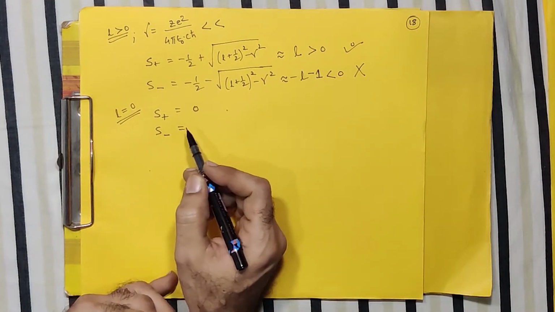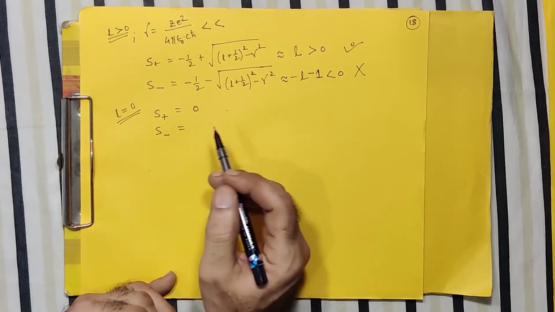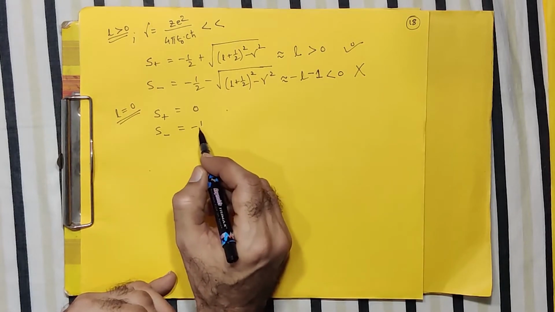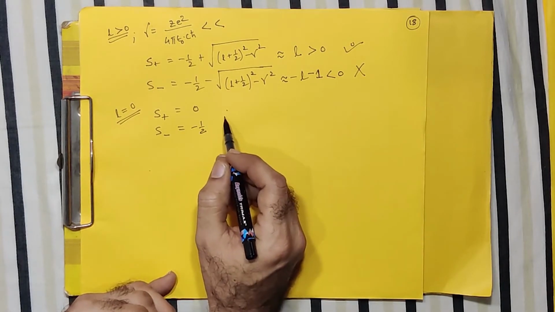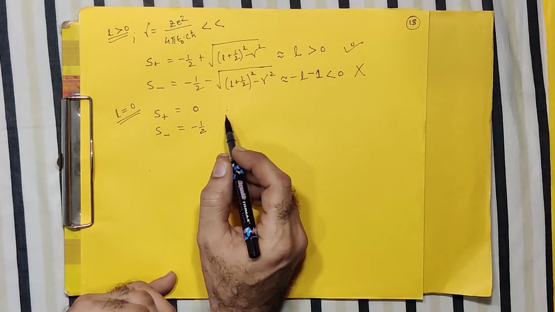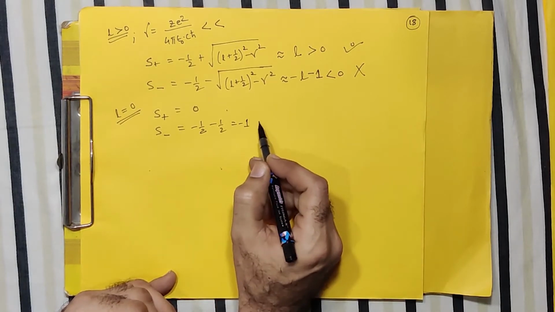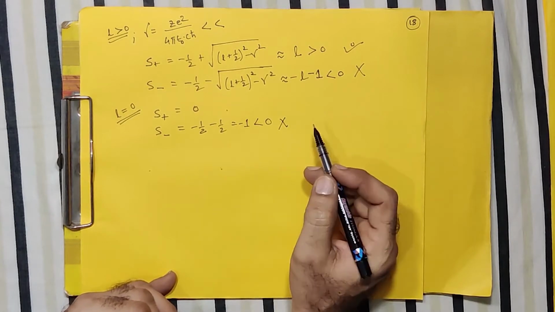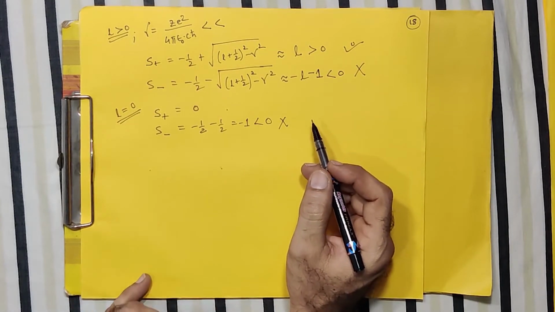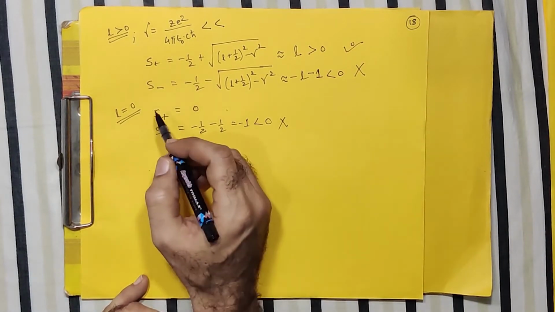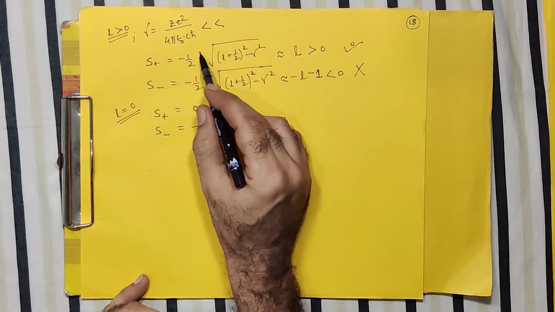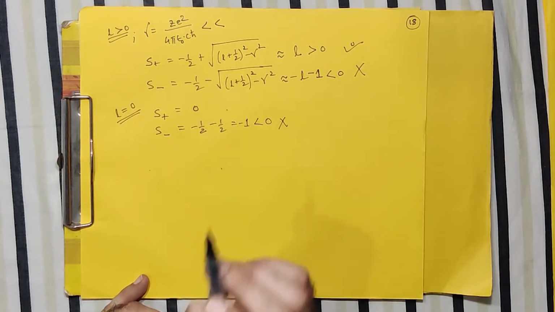Whereas S minus, if I consider again like this, will be minus half and minus half, so it will be obviously negative. So this is again neglected. So the only allowed solution is with S plus, the positive sign in between, that is allowed.